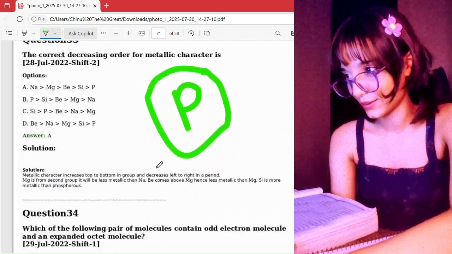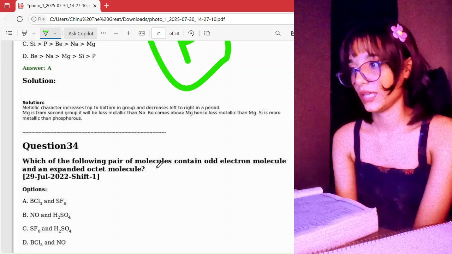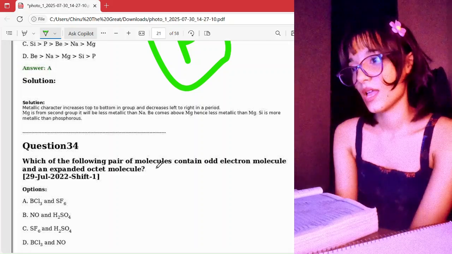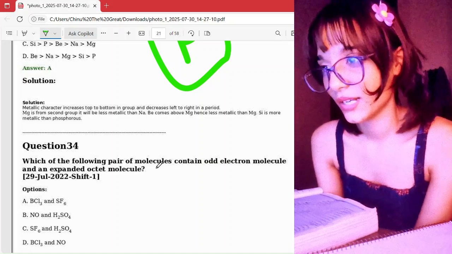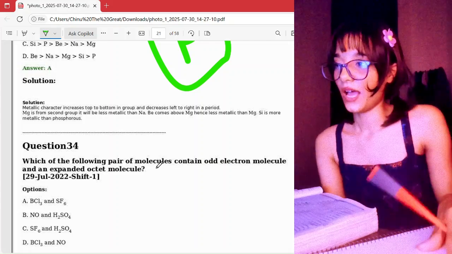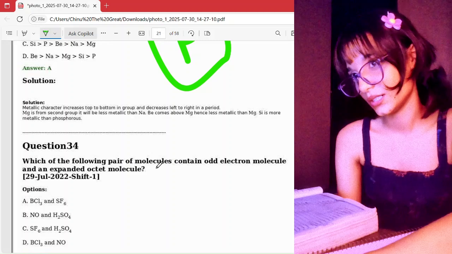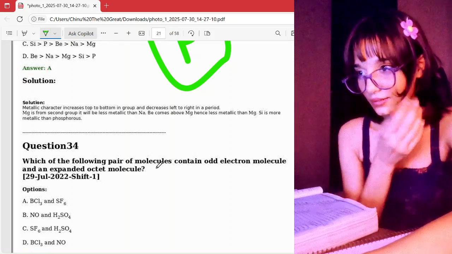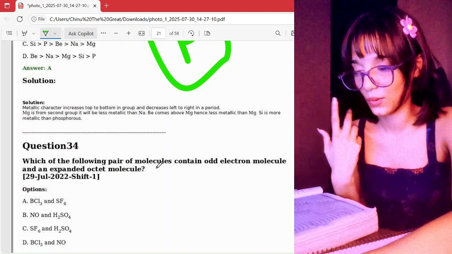Alright, so yeah, which of the following pair of molecules contain odd electron molecule and expanded octet molecule? Wait, what? Odd electron molecule and expanded octet molecule. Expanded octet. Don't you think this question doesn't belong here? Well, I don't think it does. It's from, what was that chapter?